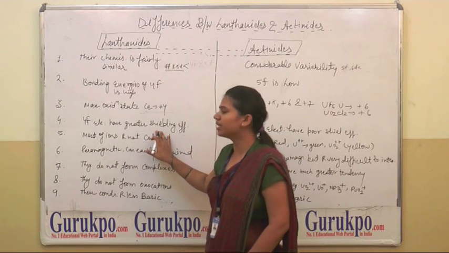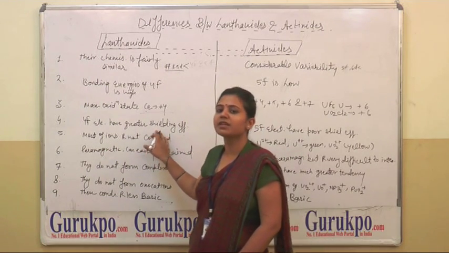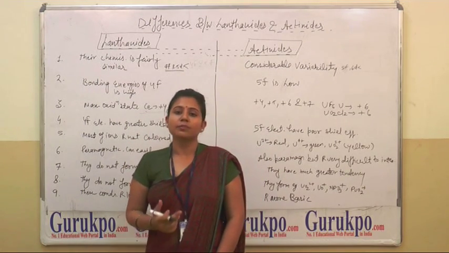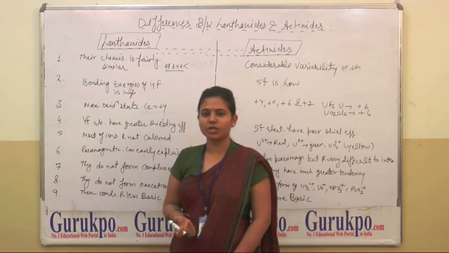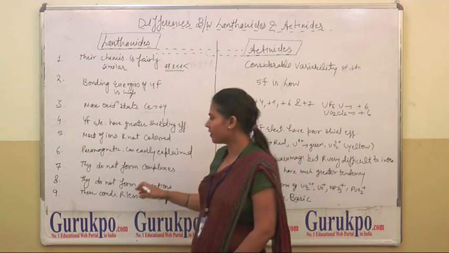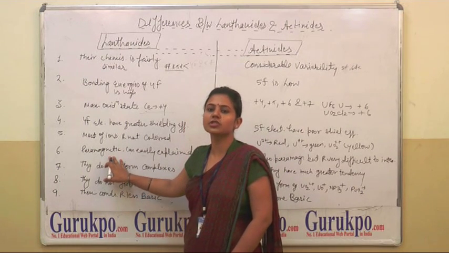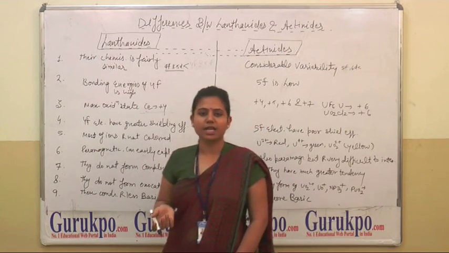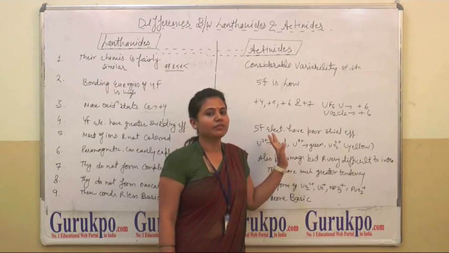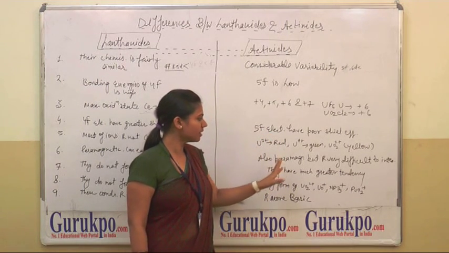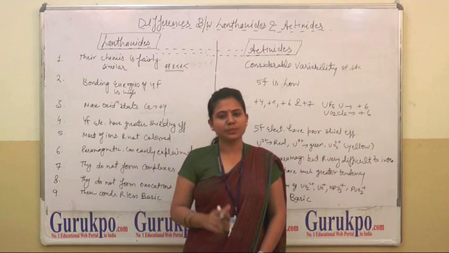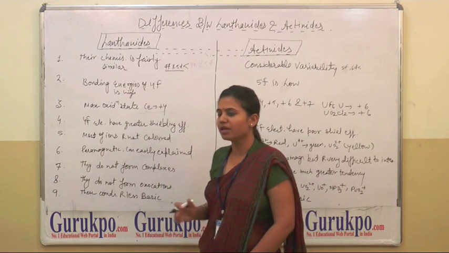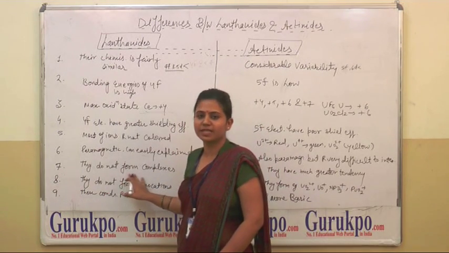4f electrons have a greater shielding effect. In lanthanides we have seen greater shielding effects from 4f electrons, but in the case of actinides we have seen poor shielding in their atoms. Now the next point: these elements show paramagnetic nature, and the paramagnetic nature of lanthanides is easily explained. But in actinides, their magnetic properties are explained in a different manner, or you can say are difficult to explain.